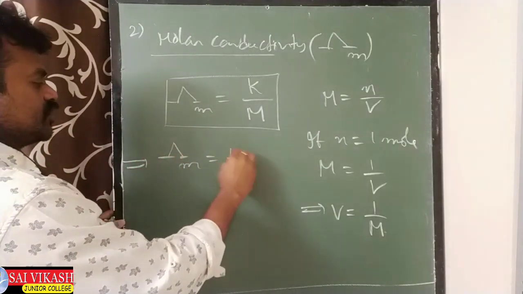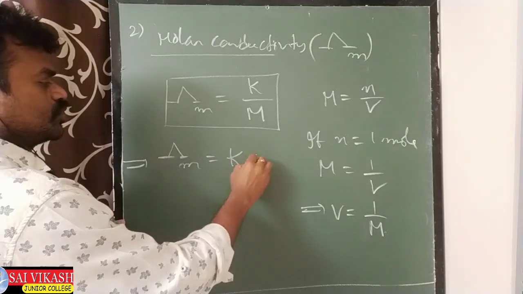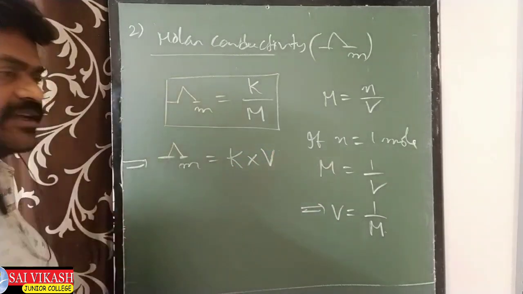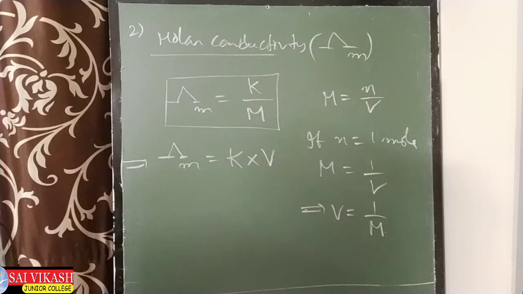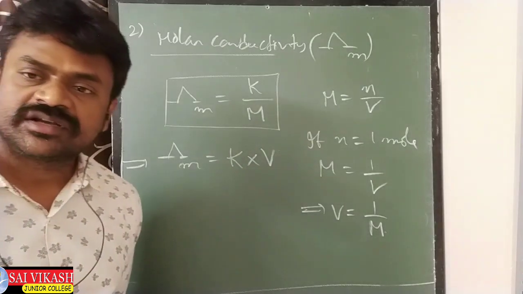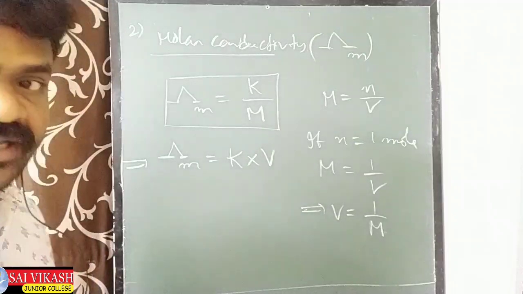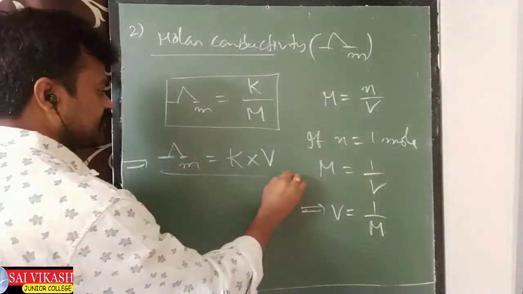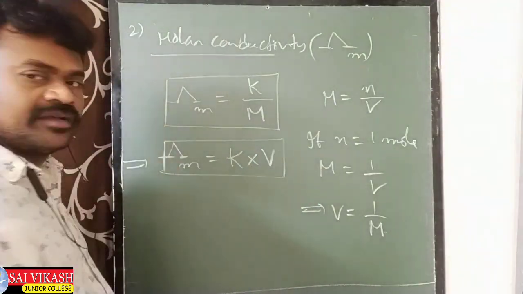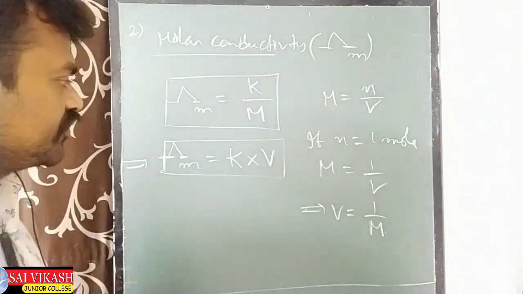Lambda m equal to K into V आ जाएगा. K into V. But V means what? Length into area of cross section. V means length into area of cross section. This is another formula. Right? V equal to length into area of cross section.